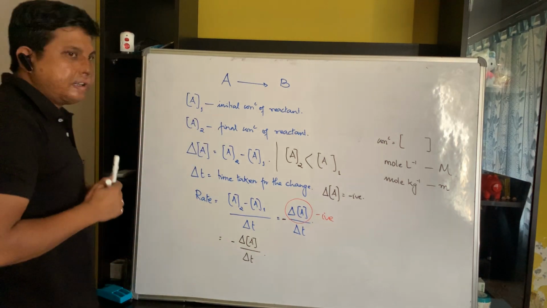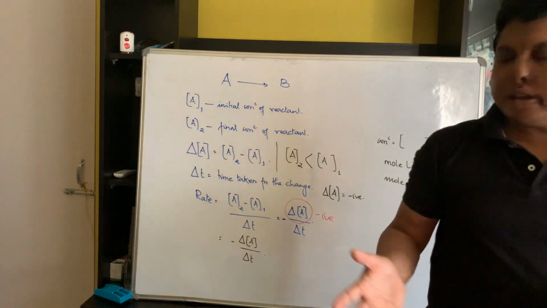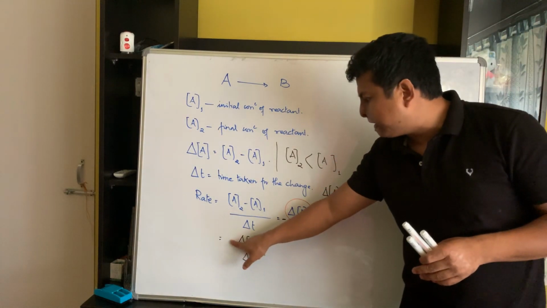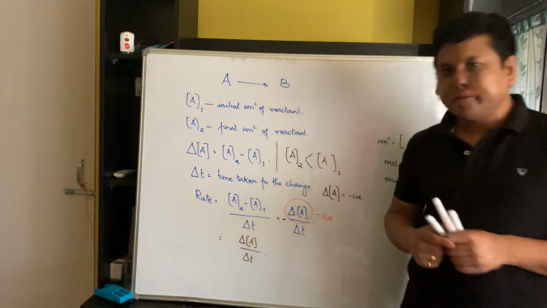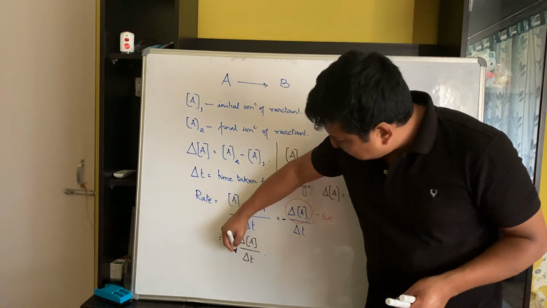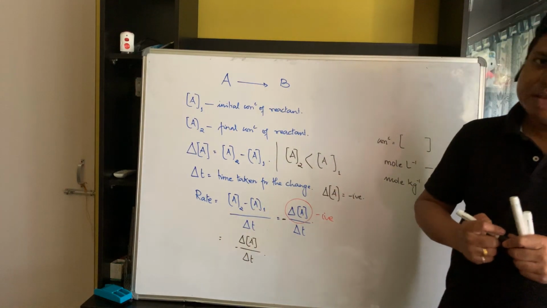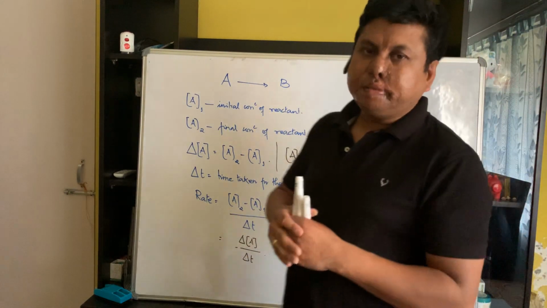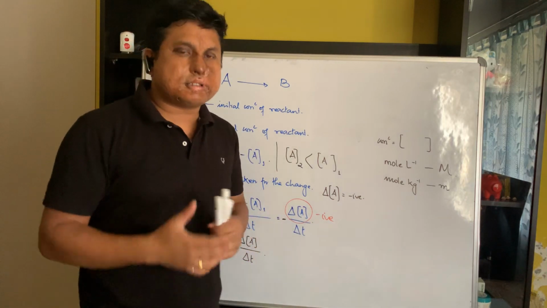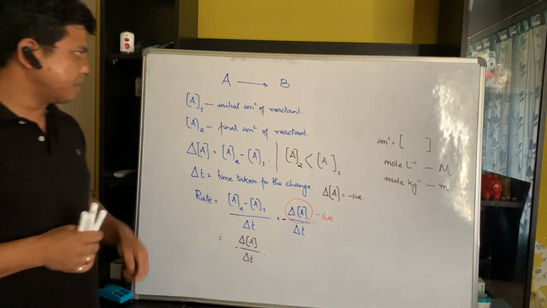So I've explained here the significance of the negative sign. Why do we place a negative sign? Because if we don't, the value of rate will be negative, and rate cannot be negative. So in order to make rate a positive quantity, we simply place a negative sign. Is it clear? So whenever we express the rate in terms of concentration of reactant, we place a negative sign.